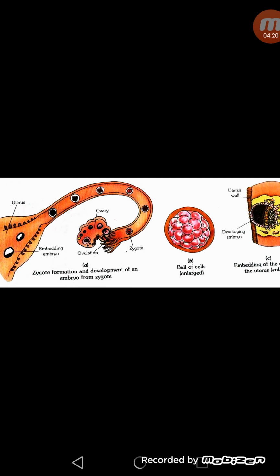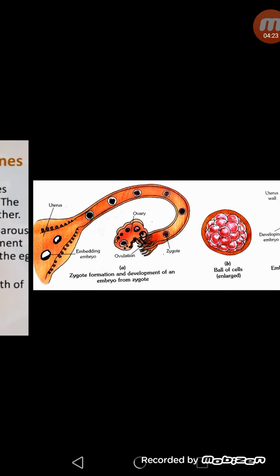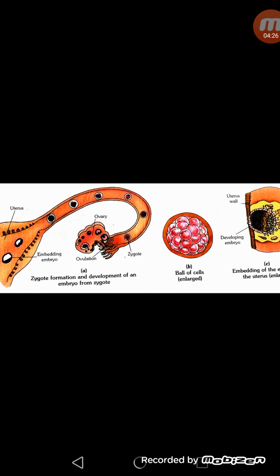The embryo then gets embedded in the walls of the uterus. You can see the uterus is the part of the female reproductive system where this embryo gets attached. The embryo continues to develop in the uterus. It gradually develops body parts such as hands, legs, head, eyes, ears, etc. The stage of the embryo when all the body parts can be identified is called a fetus. And when the fetus is fully developed, the mother gives birth to a baby. So these are the different stages of formation of the fetus from the zygote.